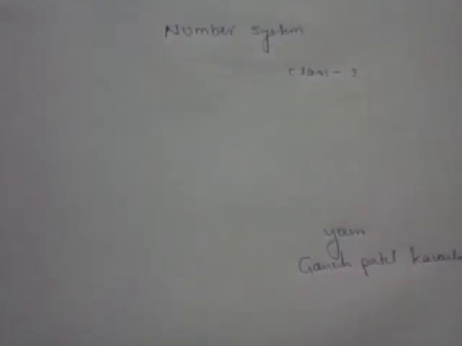So, where will we use this number system? For example, digital electronics. First of all, what is the difference between digital electronics and analog electronics? In the previous days, we used transistors, resistors, capacitors, passive elements in a circuit board.